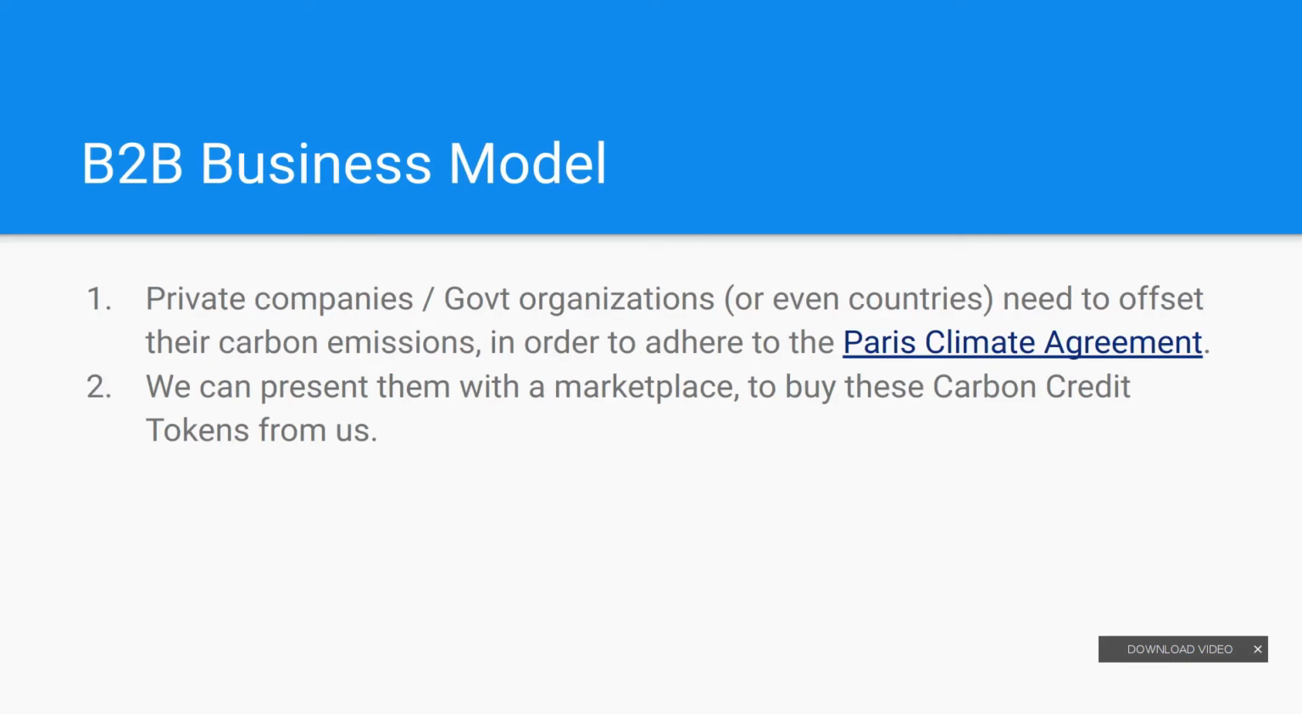And lastly, we have companies, like private companies, government agencies or even countries, that need to offset their carbon emission in order to adhere to the Paris Climate Agreement. We can present them with a marketplace to buy carbon credit tokens from us. And when they buy carbon credit tokens from us, our B2B model will kick in and it will help us to generate our finances going forward.